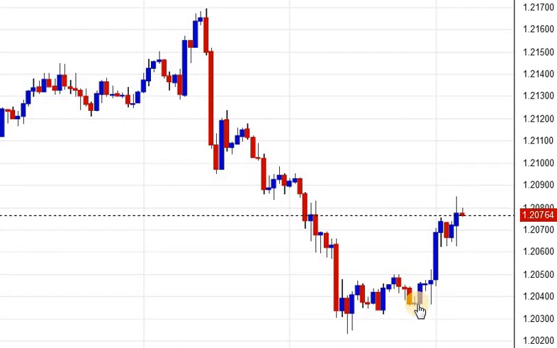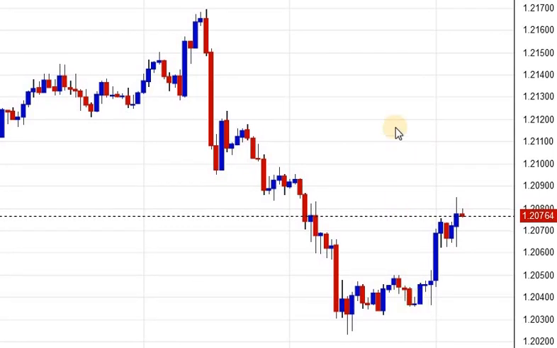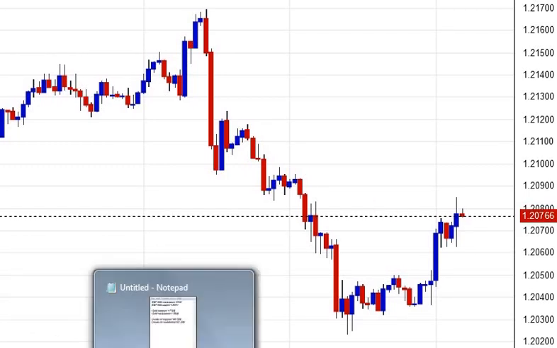Dollar index is getting weaker and euro is getting stronger. Euro is directly connected to dollar index. The weaker dollar index is, the stronger the euro is. Currently it is trading 2075. Let's have a look at resistance and support.